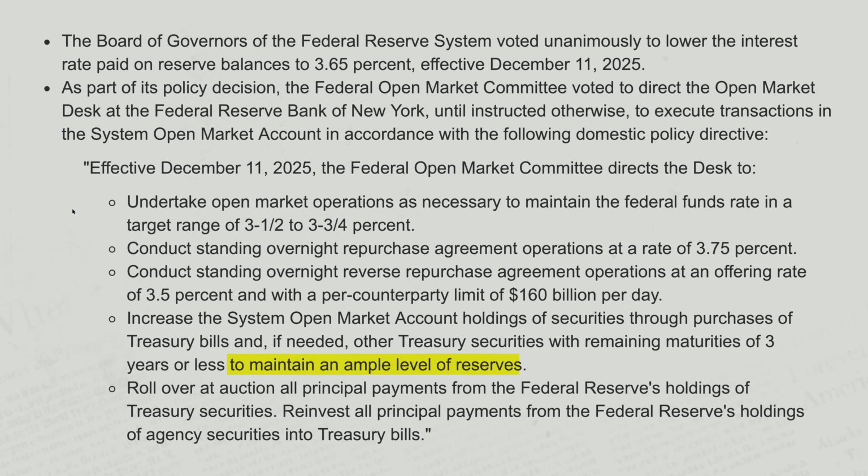But this time they're saying, hey, well, we might need to also do 2-year notes, 3-year notes, because we may need to. So they're extending it out across a larger area of the yield curve. Even though they're stating it is still just to maintain an ample level of reserves, they have more flexibility now with what they're buying. Now, the reason why I'm making such a big deal about this is because I think it's important that people understand the net results of this, because we don't really need to get caught up in everything the Fed says about the reason why they're doing it.